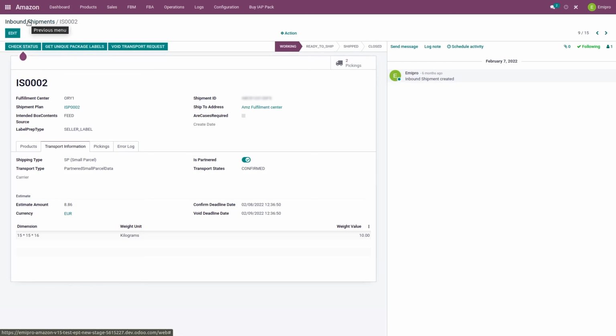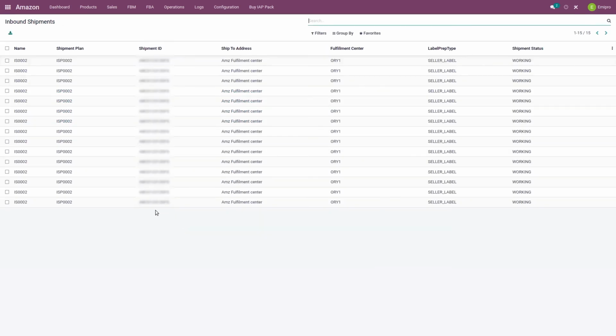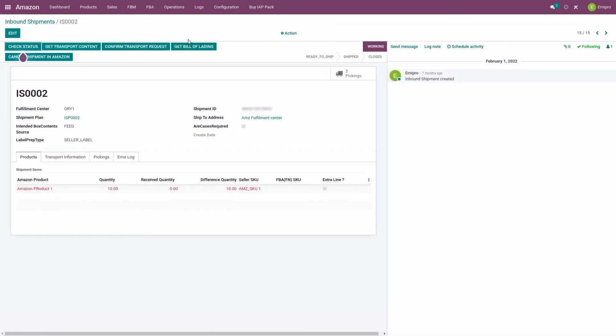Now if you are doing LTL, then the system also allows you to import and download the bill of lading for your LTL parcel. So this was all about